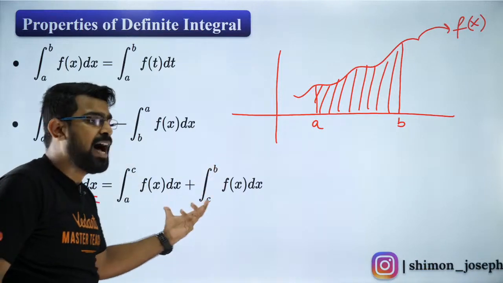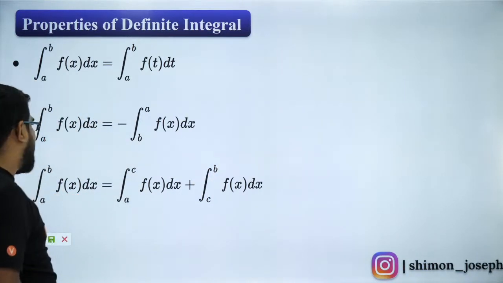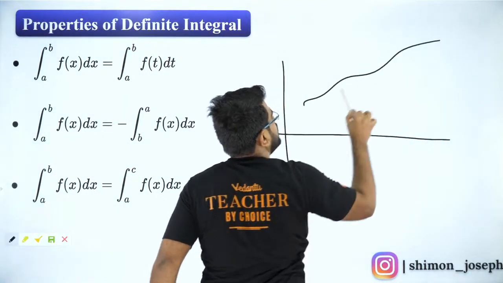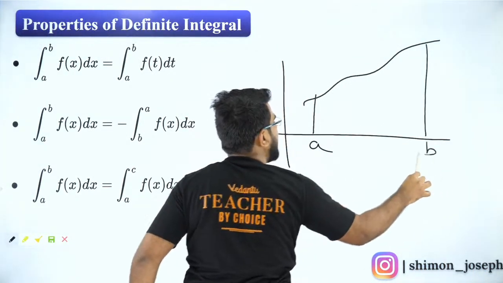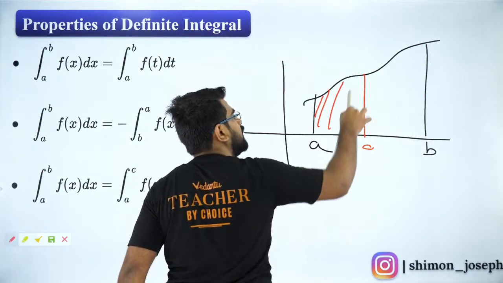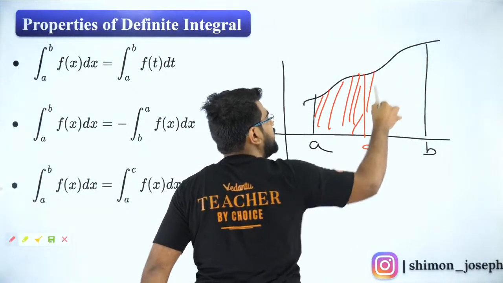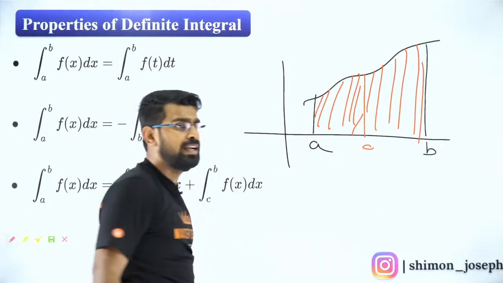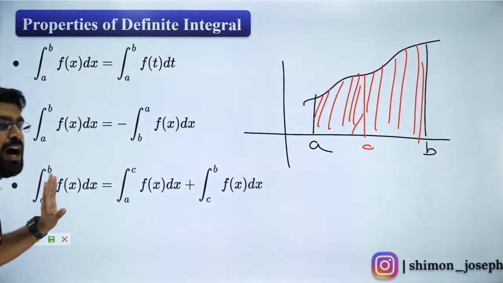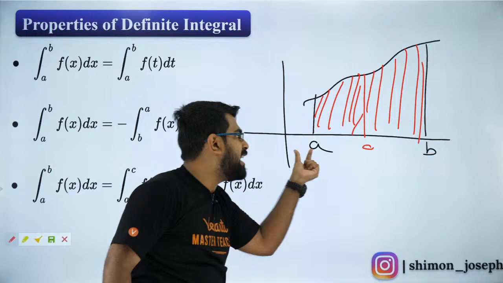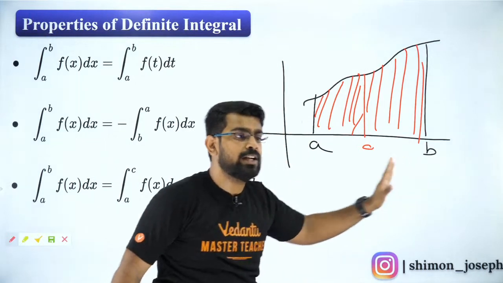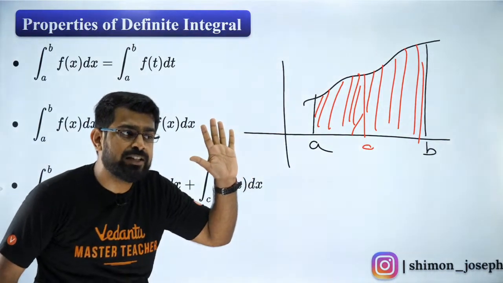Now I can first find out the area between, let's say A is here, B is here. So I can say this is equivalent to finding the area between A to C and then the area between C to B, and adding both of them. That will give you the same area. So that is what this property says. Everybody clear with it? Now you will never forget it. So instead of integrating A to B directly, I can break it at C and integrate A to C, then C to B. So that is also right.